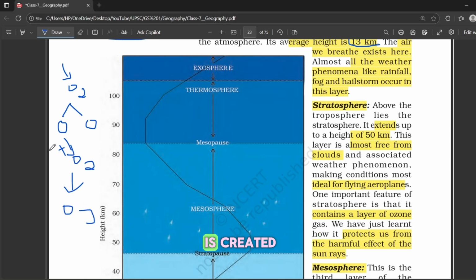That's how the ozone layer is created, and it acts like a shield against harmful ultraviolet rays. So just to compare with the troposphere: in the troposphere, as height increases, temperature decreases. But in the stratosphere, the temperature actually increases with height because the ozone absorbs heat from the sun.